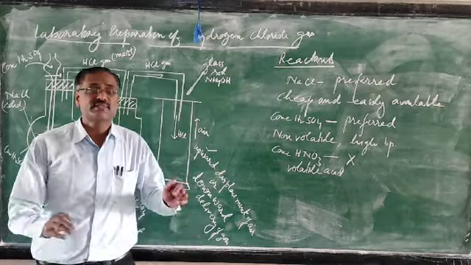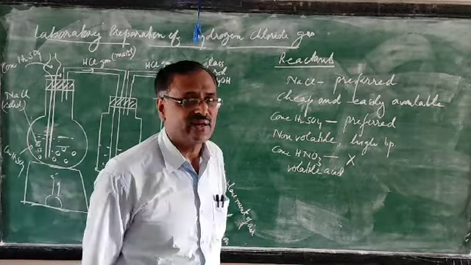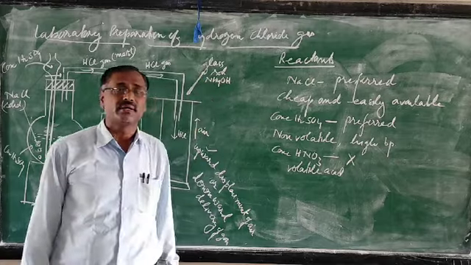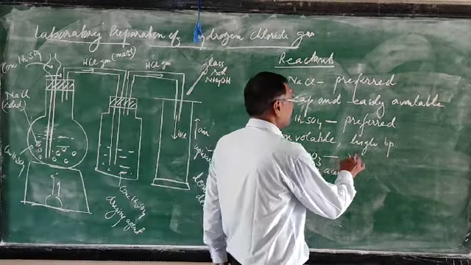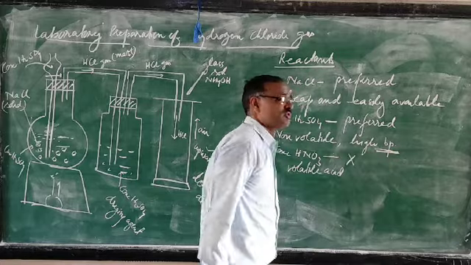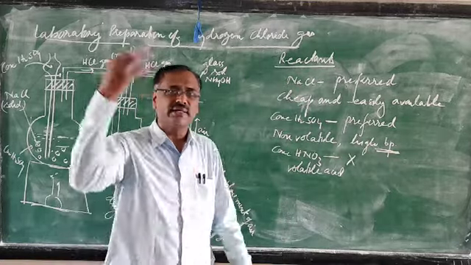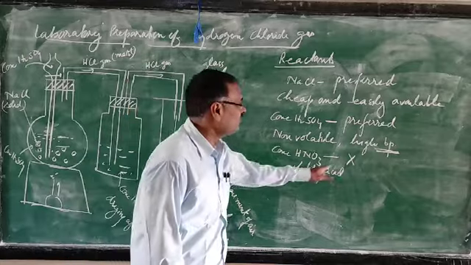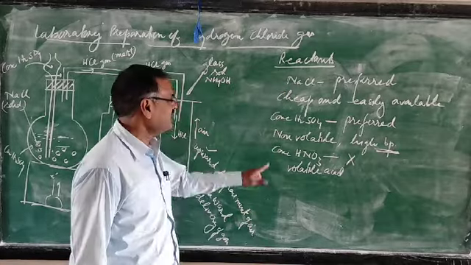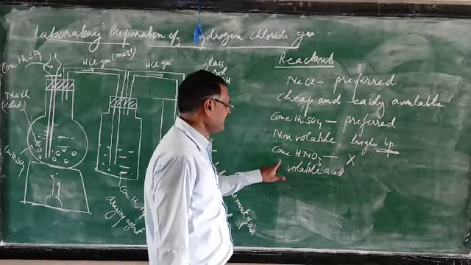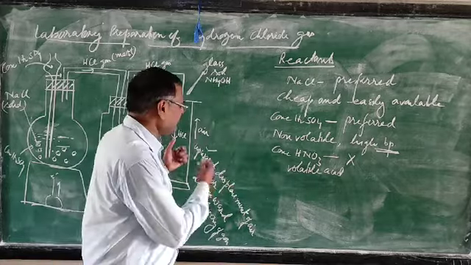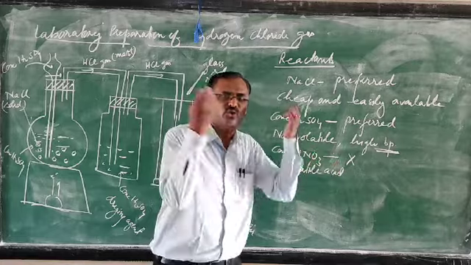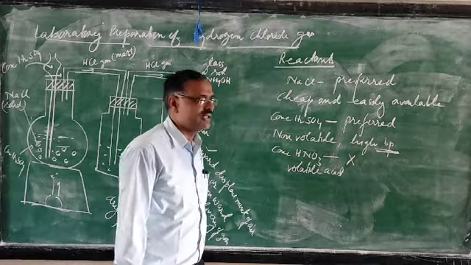And certain substances, when you heat them, do not easily come in the form of vapor. That is called non-volatile. This concentrated sulfuric acid has a high boiling point, so when you heat it, it will not be converted easily into vapor form. That's why this one is preferred. And nitric acid, if you heat it, will volatilize. So along with the HCl gas, nitric acid vapors will also be formed. That's why this one is not preferred.